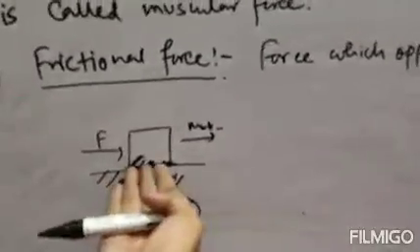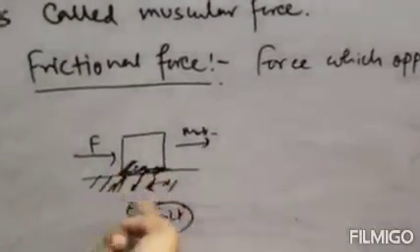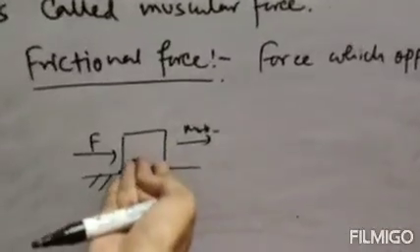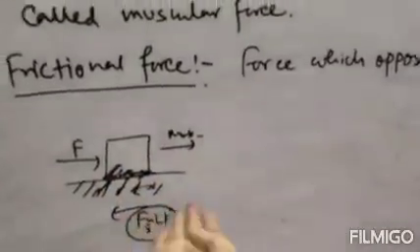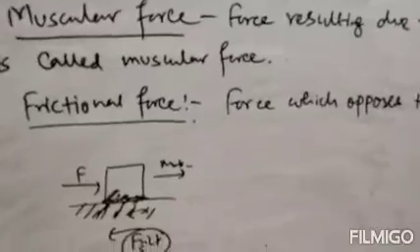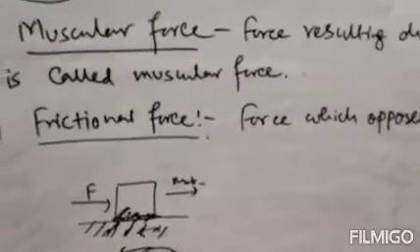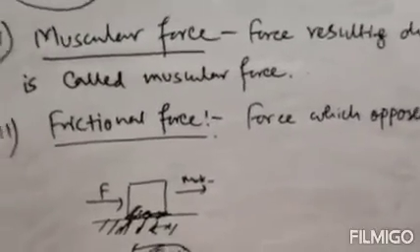This is the surface of the object, that is the bottom part, and this is the ground. That means between this surface of the object and the ground, this friction force will exist. Clear? So this is your frictional force.